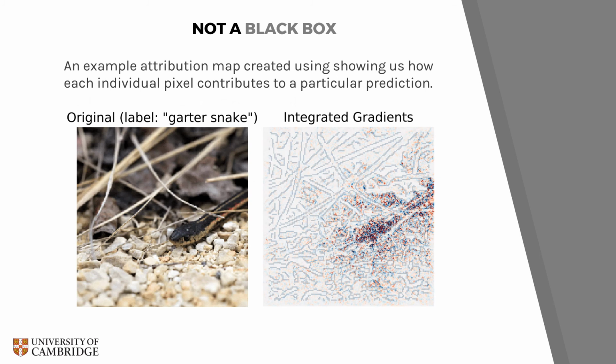Here, we show integrated gradients being applied to an image recognition neural network, where we try to estimate the influence of each pixel on the final prediction of the neural network, the prediction being that this is the image of a garter snake. On the right-hand side, the deep blue pixels are the ones that, according to integrated gradients, are making the neural network think that this is a garter snake. As human beings, we would surely agree that those are the snakiest pixels, which means that the tool is working.